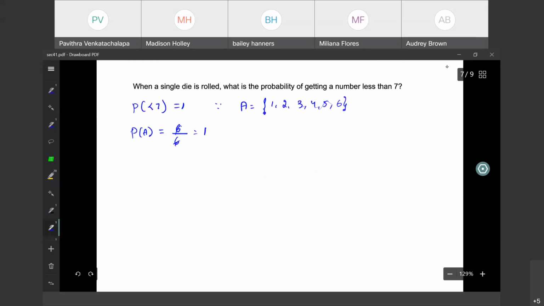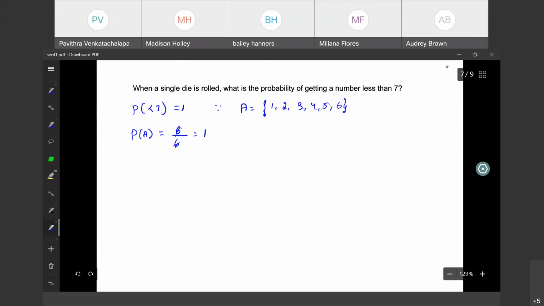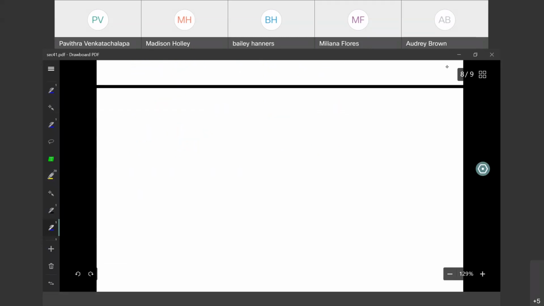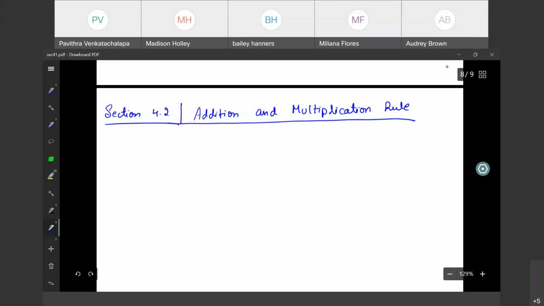So that's your chapter 4.1. Now we will continue with section 4.2, addition and multiplication rule. Let's continue this in the next class.